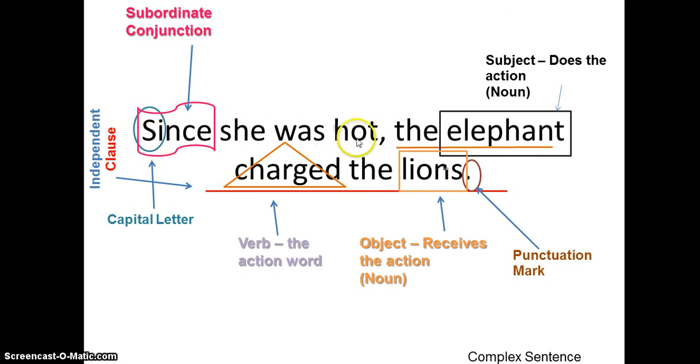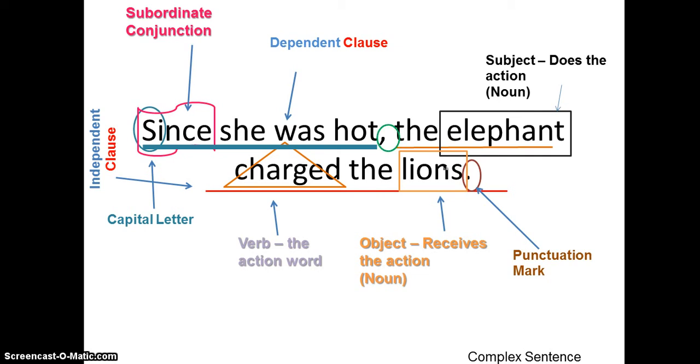Let's look back at since she was hot. So this phrase, since it is lesser or subordinate, is also called dependent. You would never say since she was hot, period. That's not a real sentence. So it needs something else to let it walk out the door, to let it leave the house. It needs that independent clause in order to function as a real sentence. A dependent clause on its own can't do anything. It's not good. It needs help. Dependent clause, think of a little baby. They're dependent on their mom. Can't do anything on its own.